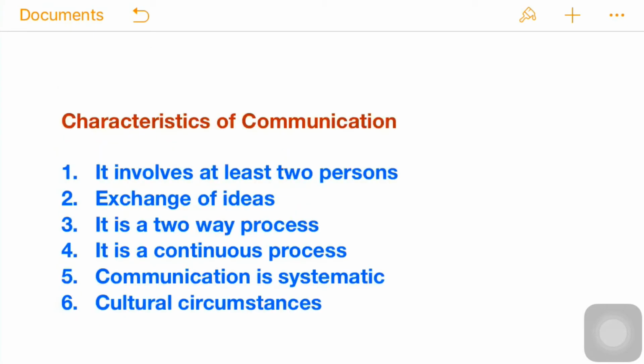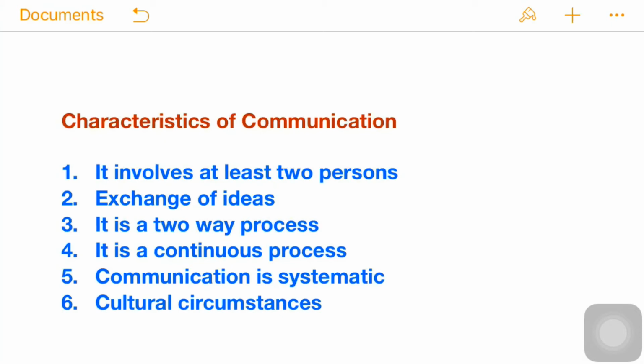So next we are having the characteristics of communication. The first one, it involves at least two persons. So I think it is very easy, you can easily understand. At least two persons are needed, a sender and a receiver. More than two is all good, but at least two persons must be there for successful communication. Exchange of ideas or facts or emotions, gestures, symbols, opinions, anything between the sender and the receiver.